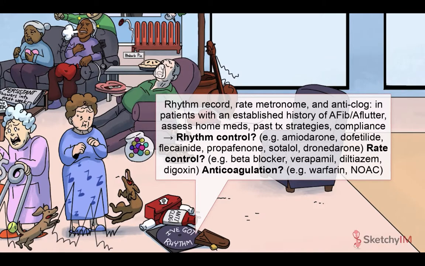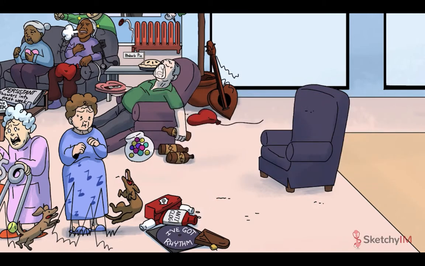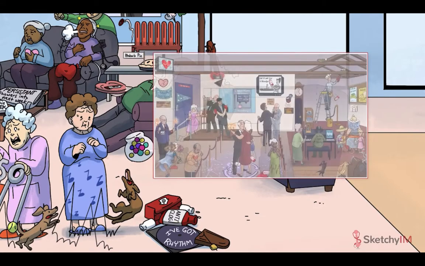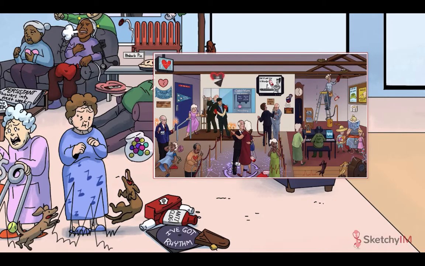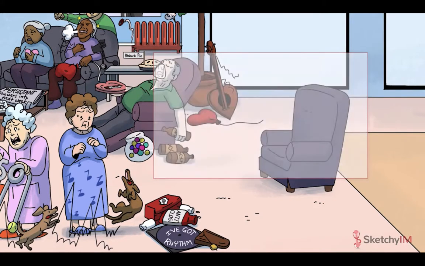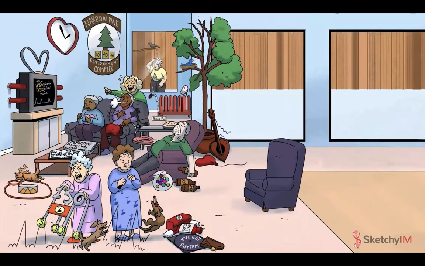These are for rate or rhythm control, symbolized in this unit by a rate controlling metronome and a rhythm inducing record. Why were these stuffed into this resident's home med bag, you ask? Don't worry, we'll get into all the details regarding anticoagulation and rate and rhythm control in these patients over in the next sketch. Vitals and physical exam time.